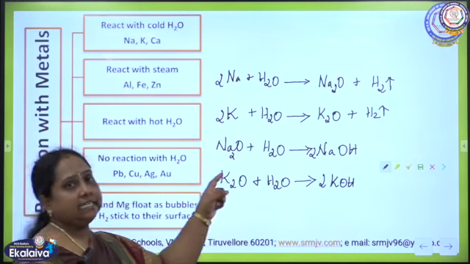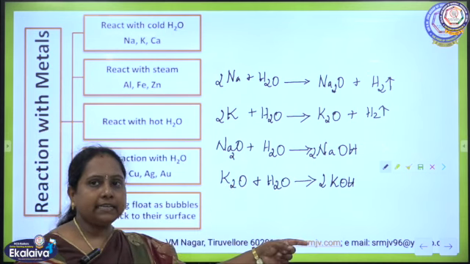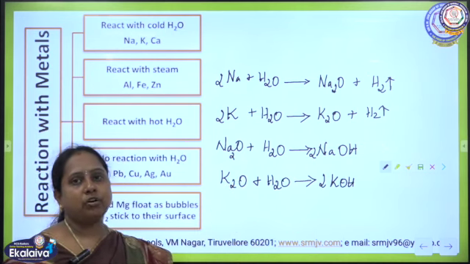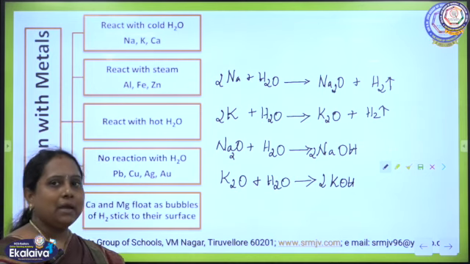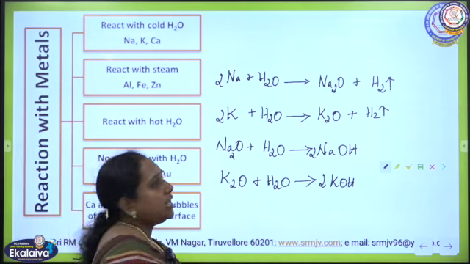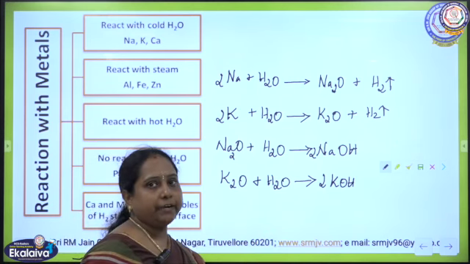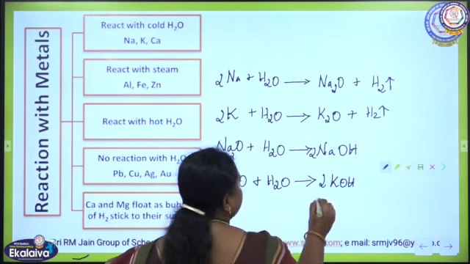As they are highly reactive metals, they will readily react with water and produce their oxide. When these oxides are treated with water again they produce basic solutions. And sodium hydroxide and potassium hydroxide can be called alkali.